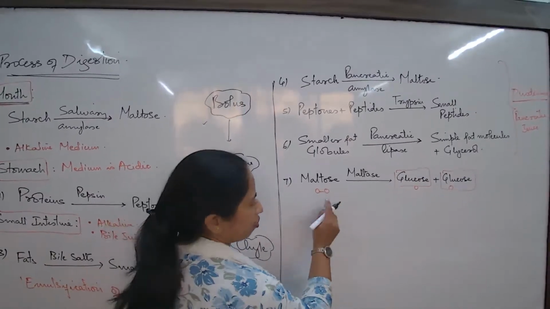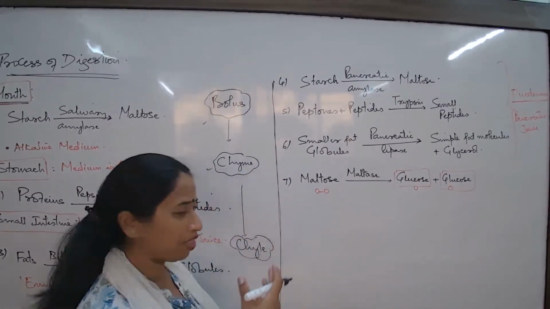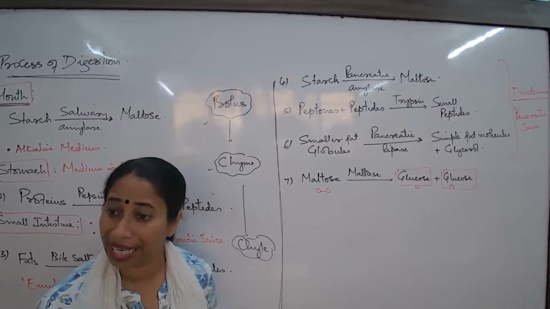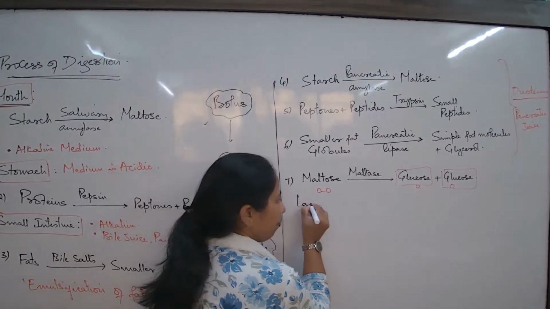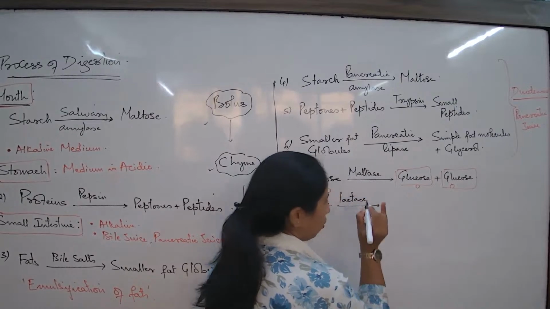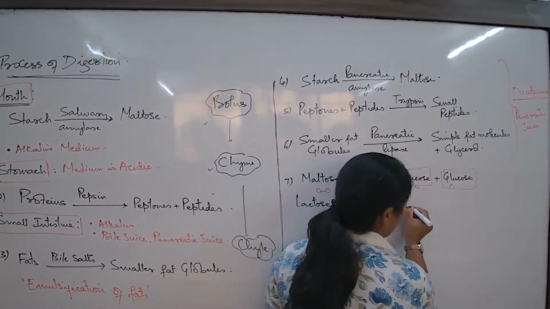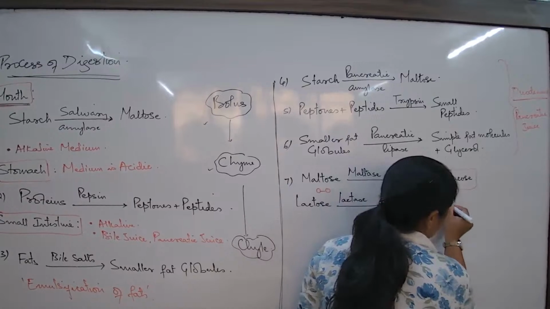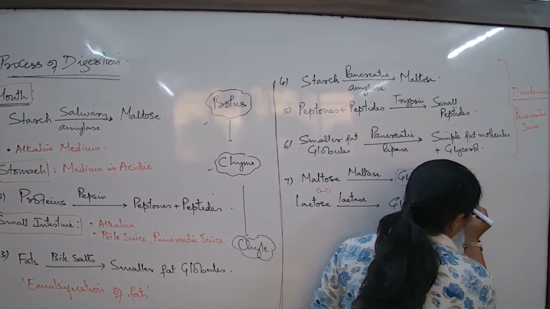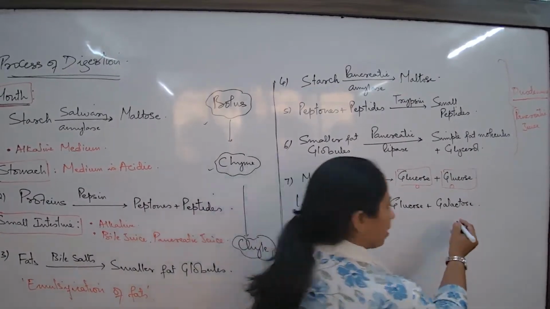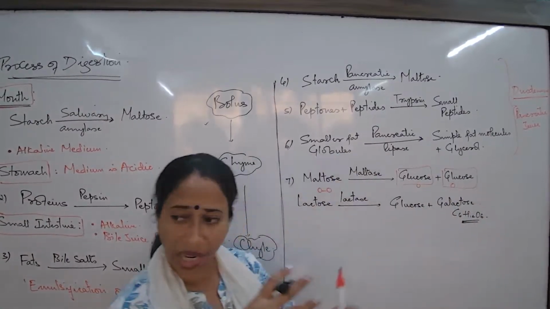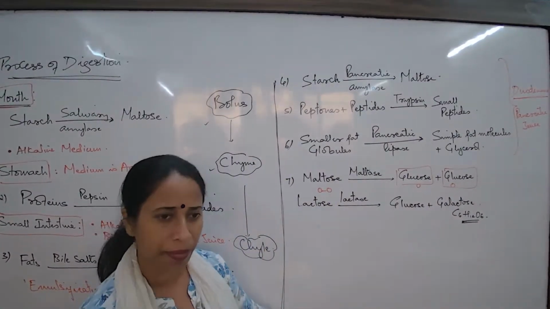There are a few more that we have to understand, because carbohydrates come in many different forms. Now, this is malt containing foods I said. What about the carbohydrate present in milk? Carbohydrate present in milk is lactose. What would the enzyme be? Lactase. What would the simplest form be? Glucose, plus another form of simple sugar known as galactose. Glucose and galactose have the same composition. This is also C6H12O6, only the arrangement of the carbon, hydrogen, oxygen is different. Otherwise the molecular formula is the same.